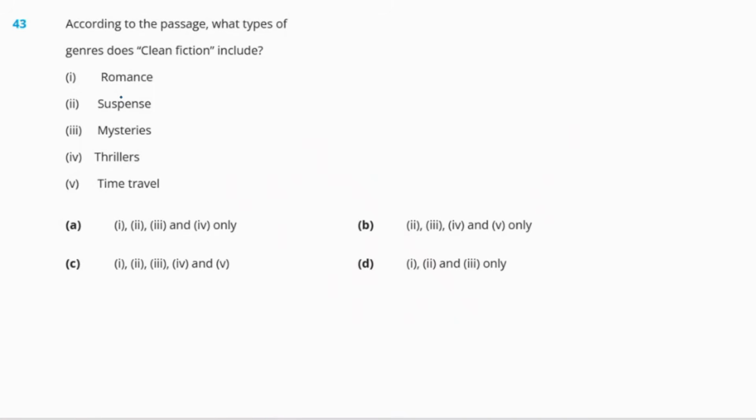So the right answer to the question will be option C, that is 1 to 5 all. Romance is included, suspense is included, mysteries is included, thrillers is included, and time travel is also included.